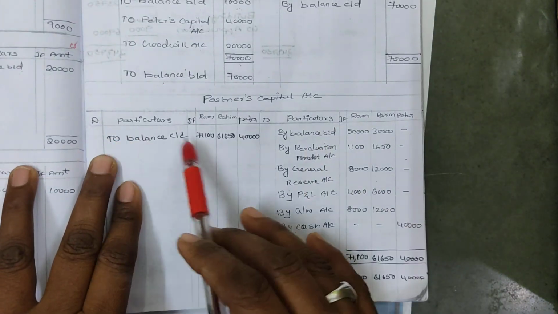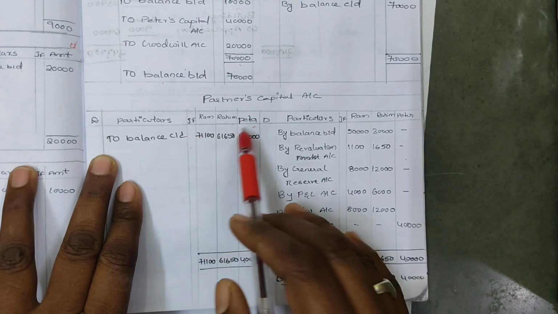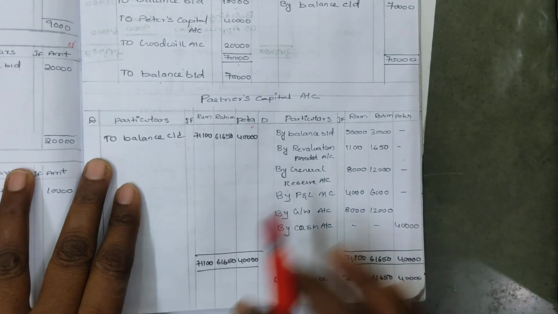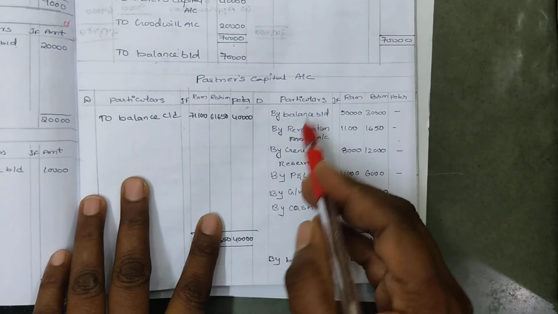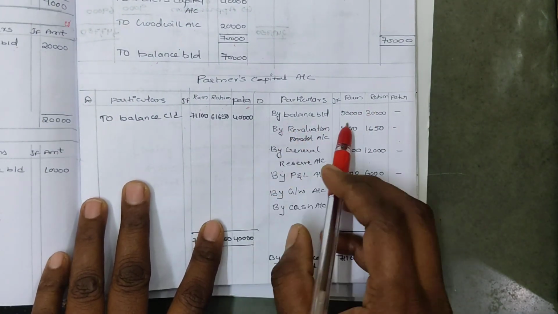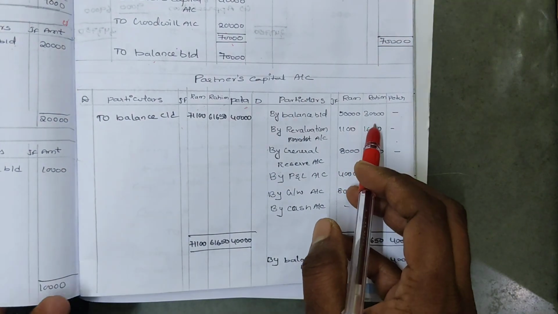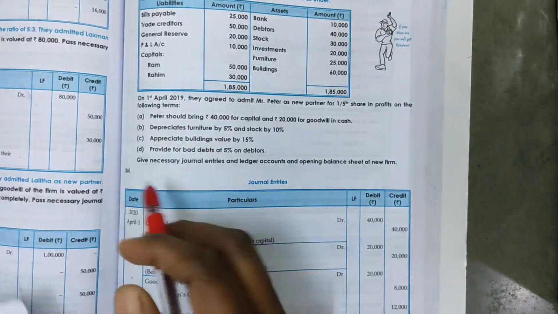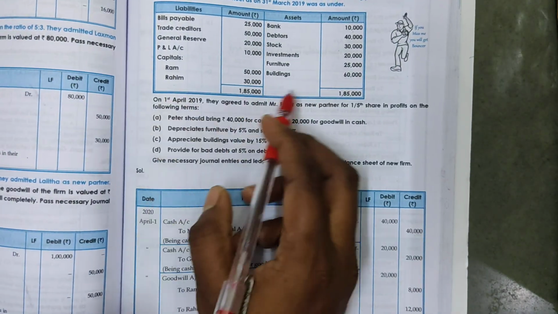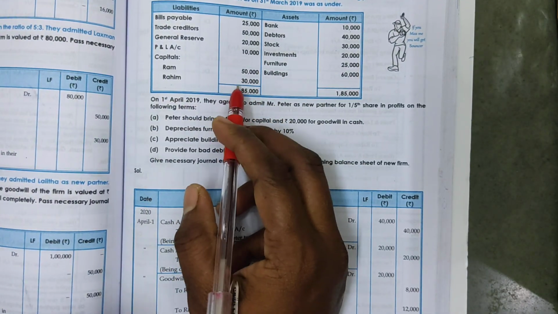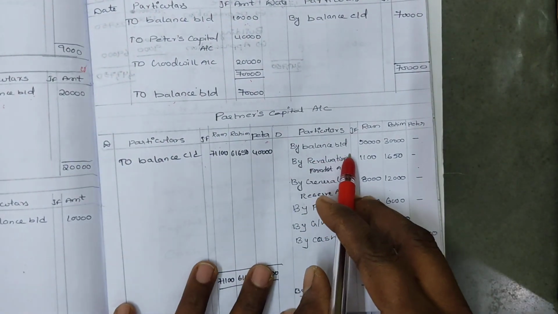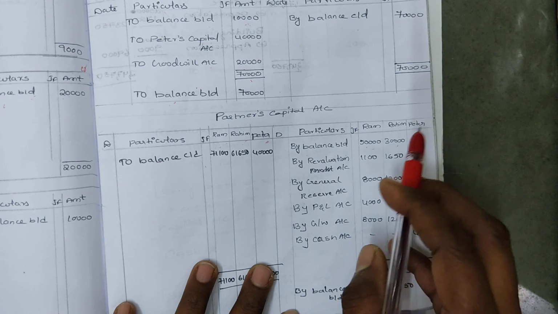So date, particulars, JF, and 3 amount columns: Ram, Rahim, Peter. First you should take the old partners' capitals which are given in the question. See the question over here. So the capitals of Ram and Rahim, first you should take these capitals on the credit side. So by balance brought down 50,000 and 30,000.